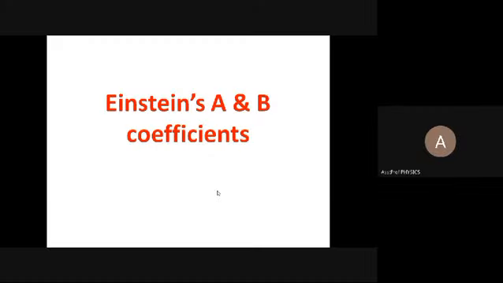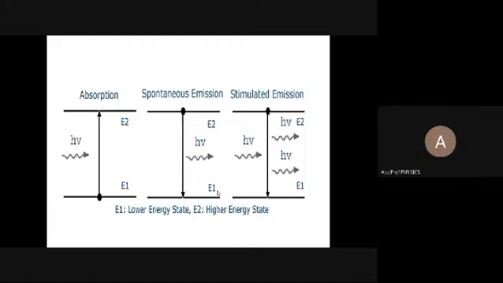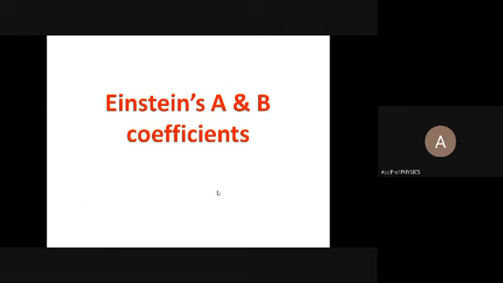A and B coefficients will be studied from the emission, the basics of laser. That day we only gave a little explanation on laser, which is Light Amplification by Stimulated Emission of Radiation. Using the concept of laser and the concept of light, we derived the equations, and that equation contains two constant terms A and B. These coefficients are called the Einstein coefficients.